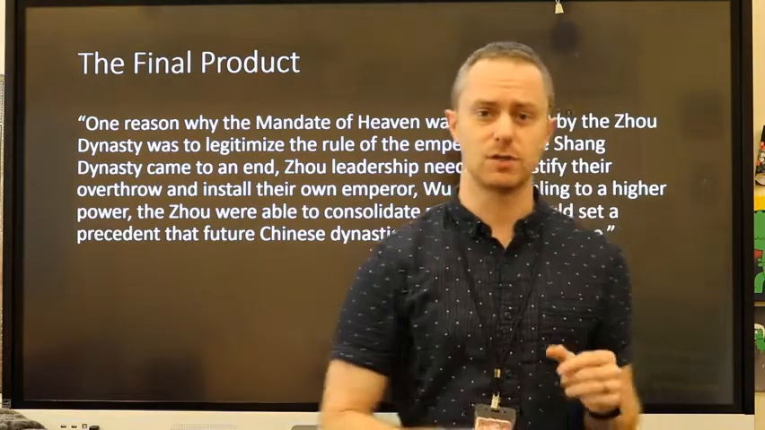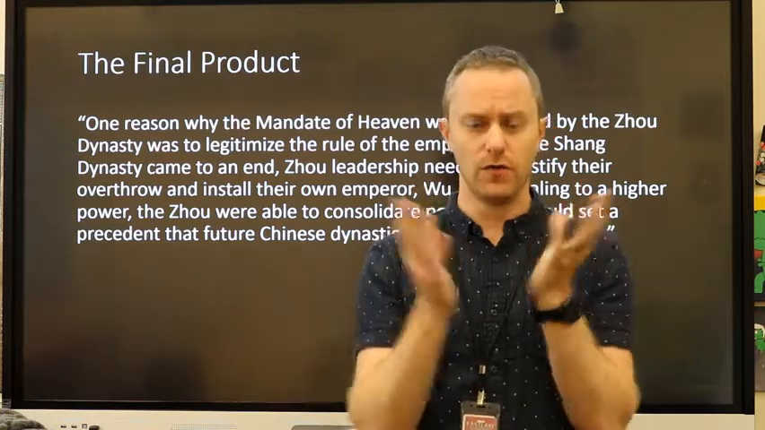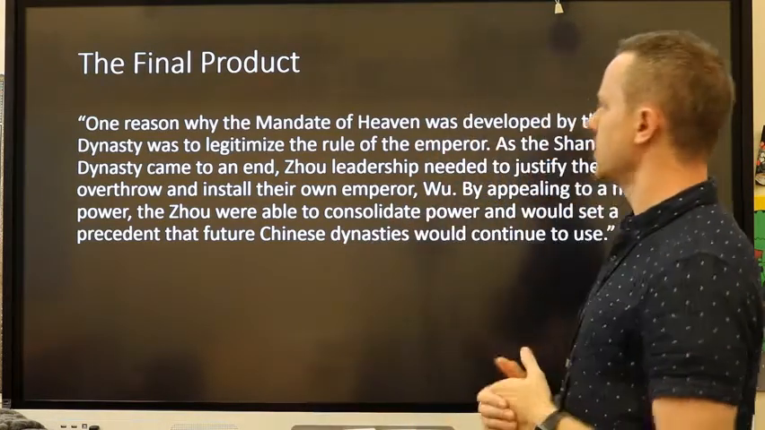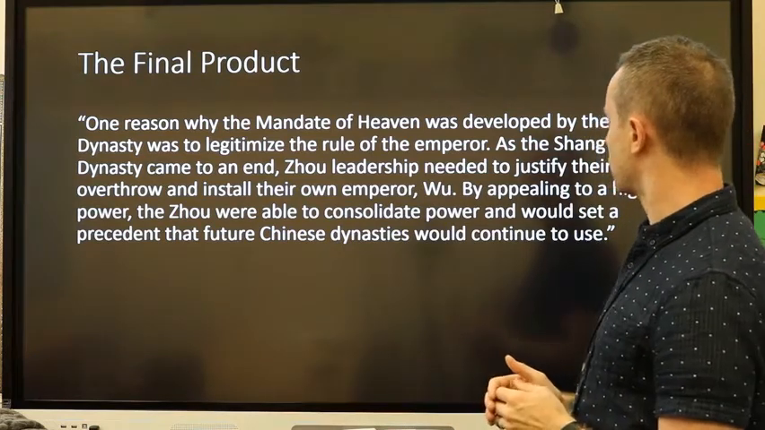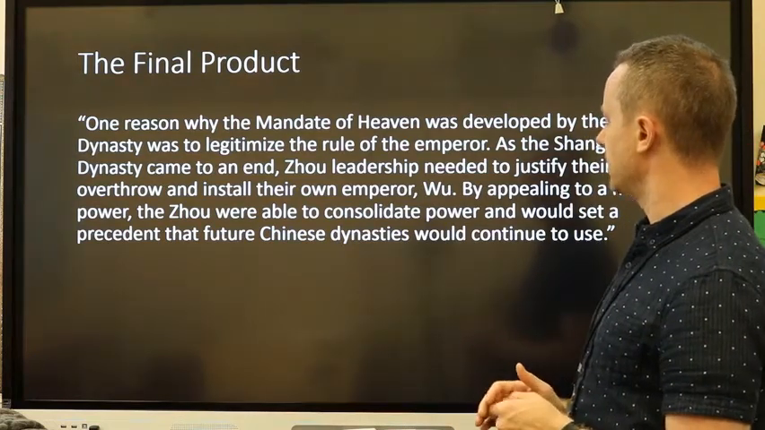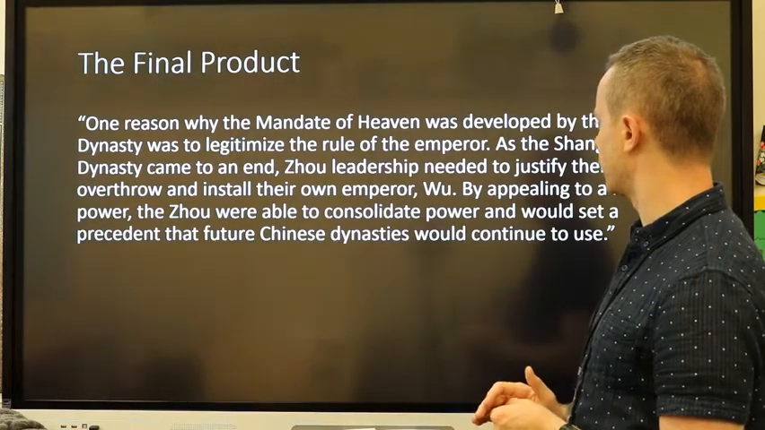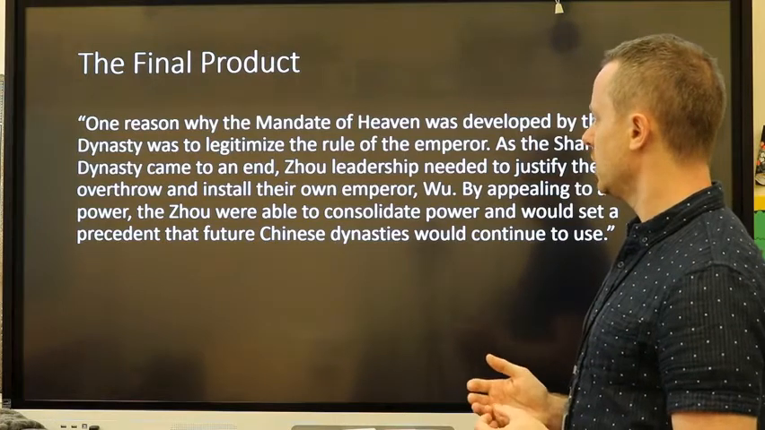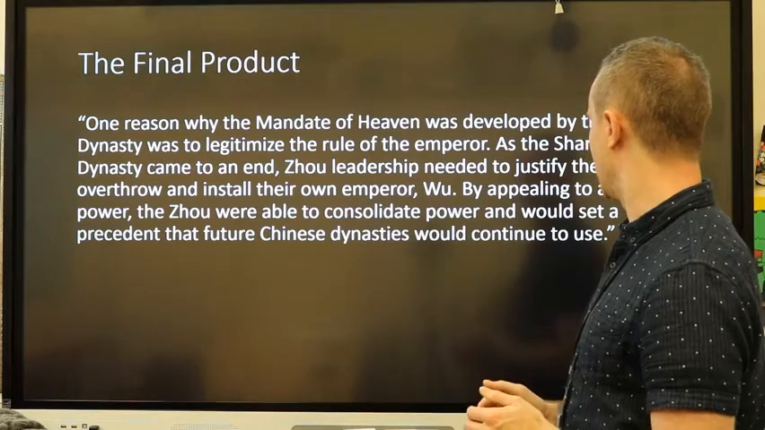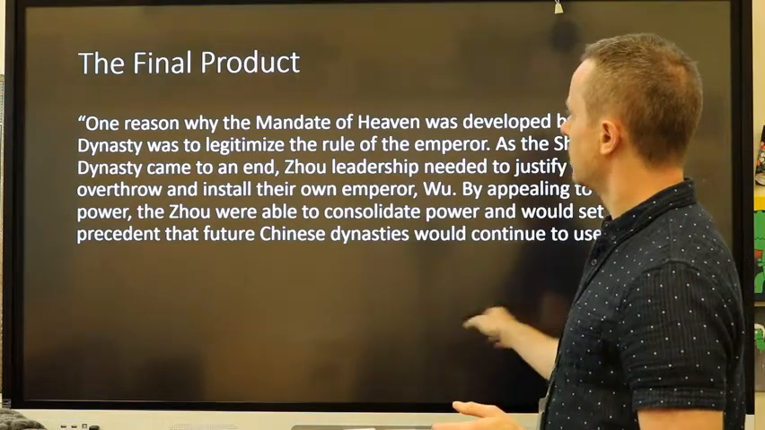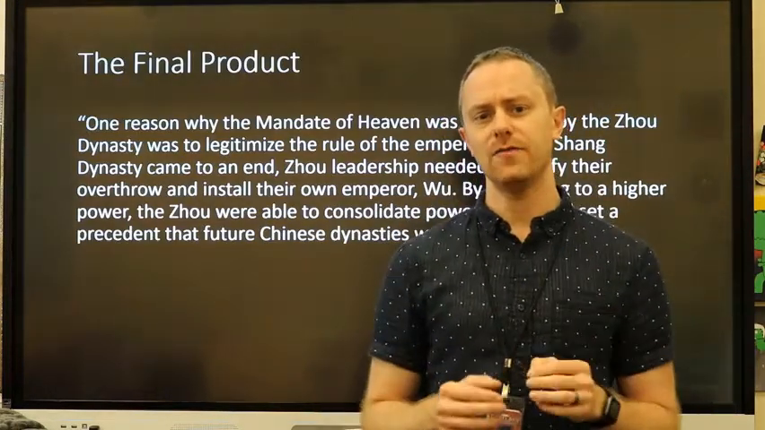Our final product, just to bring it back, for those of you who maybe haven't watched these earlier videos, this is what your full answer should look like. One reason why the mandate of heaven was developed by the Zhou dynasty was to legitimize the rule of the emperor. As the Shang dynasty came to an end, Zhou leadership needed to justify their overthrow and install their own Emperor Wu. By appealing to a higher power, the Zhou were able to consolidate power and would set a precedent for future Chinese dynasties would continue to use. Okay? That's what it is. That's our final answer.